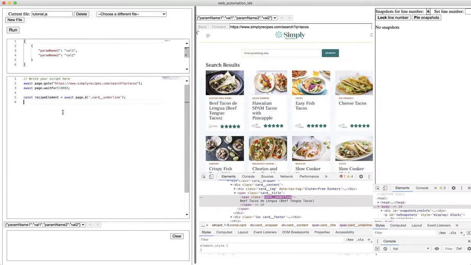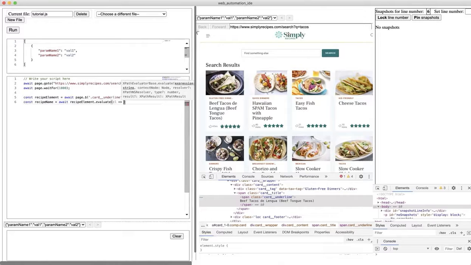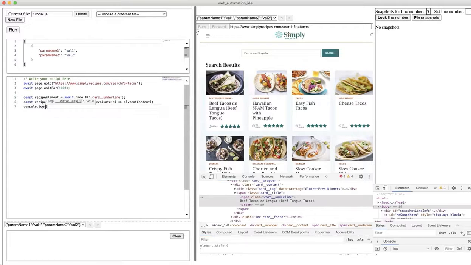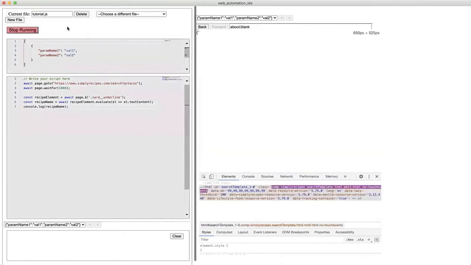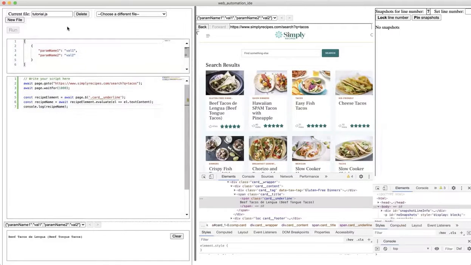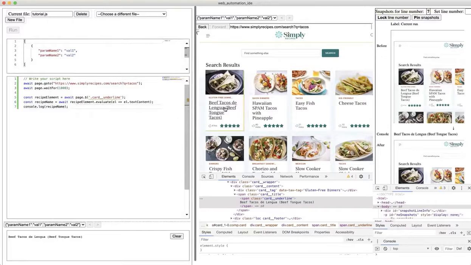Now we are going to get the text on it. So let's say recipe name equals await recipe element dot evaluate. We're going to evaluate a client-side JavaScript function on this element, get the text content of this element, and then print it out. Let's run that and see what happens. As you can see, the recipe name, beef tacos, was printed out here at the bottom.